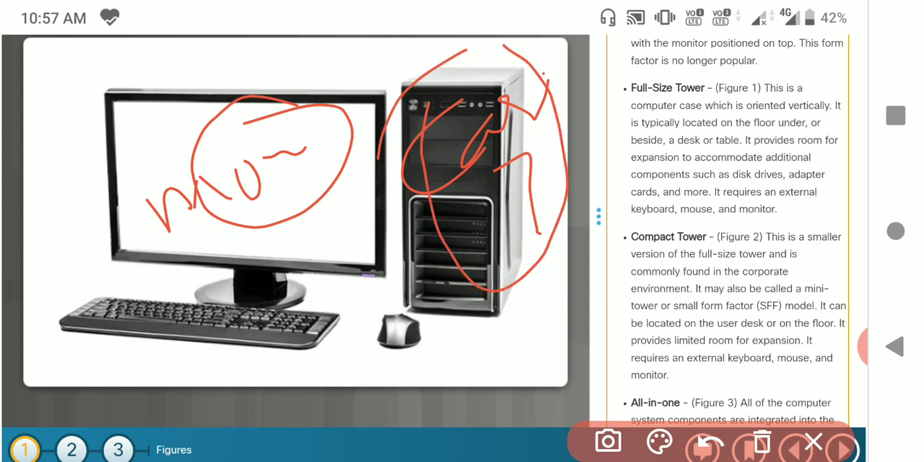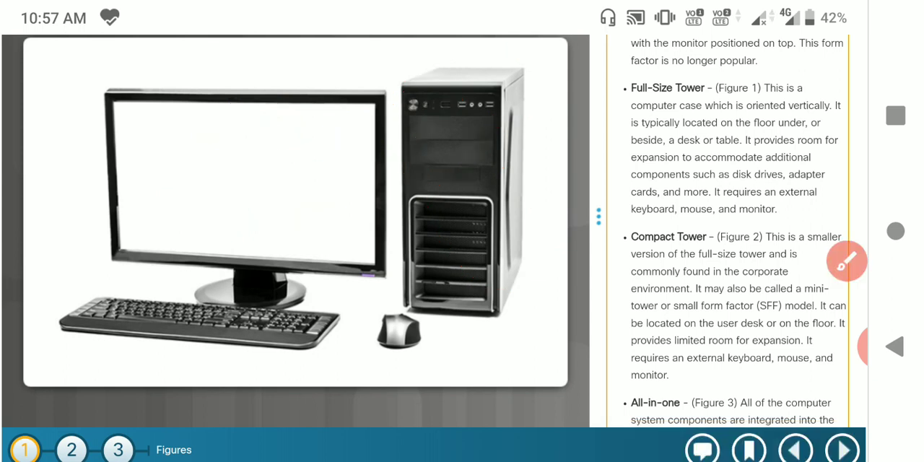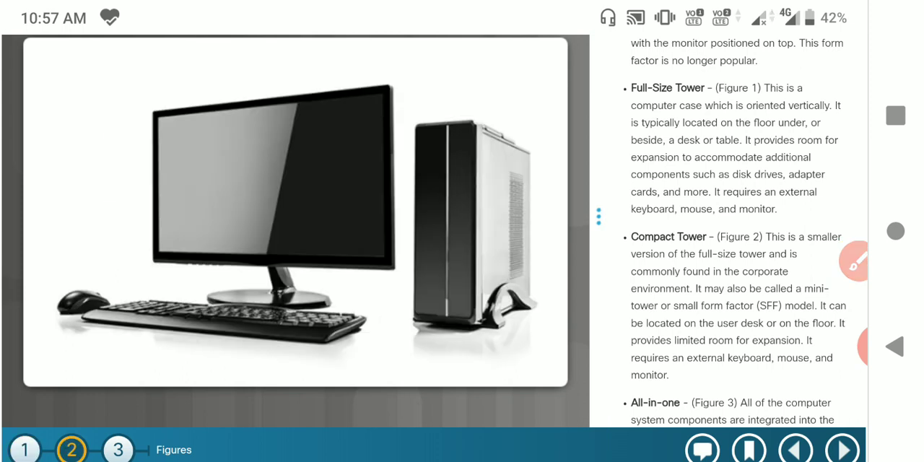The second version is nothing but the compact version. This second figure shows that it is a compact version compared to the previous one. This size is very small compared to the previous one, so that's why it is called a smaller version of a full size tower.